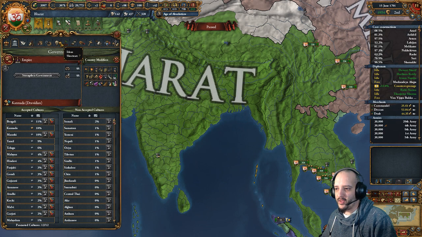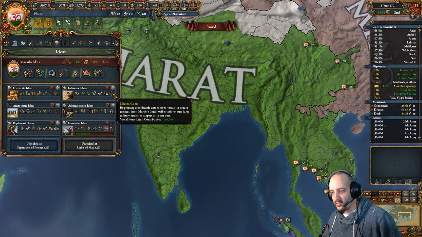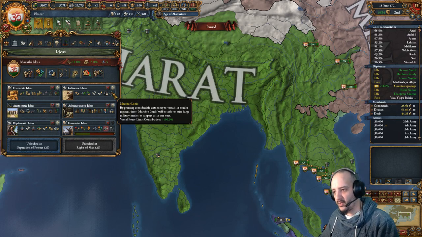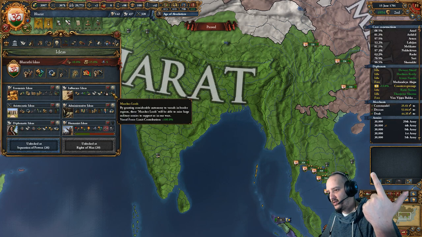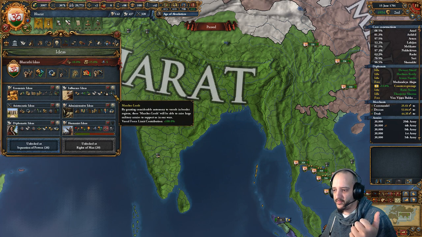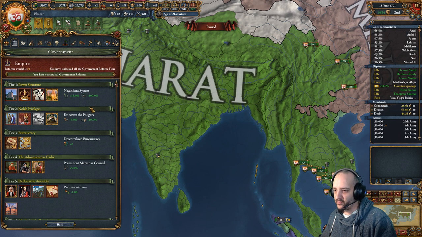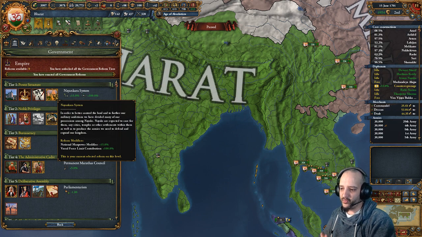The main source of it is obviously influence, the finisher of influence. If that's all you have, this is basically doubling what the subjects give you, right? But then you can stack it up, each 100% adding to your base. It's all 100%, there are no different values anywhere, so it just stacks. Sources: government reforms, ideas, and policies. The only idea that gives it is influence in terms of idea groups. There might be national ideas, but the point of Vijayanagar is a confirmed government reform, the Ankara system, which gives vassal force limit contribution and some manpower.